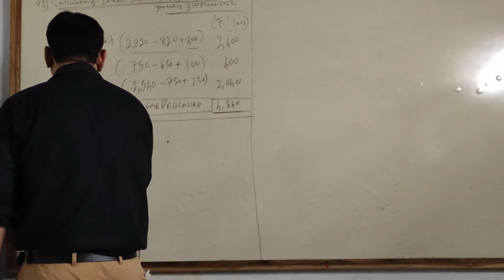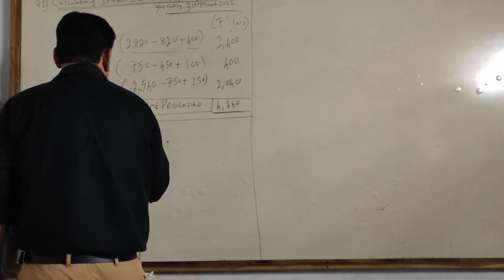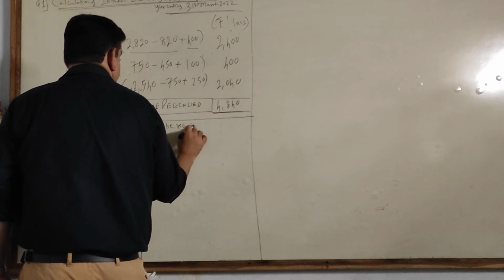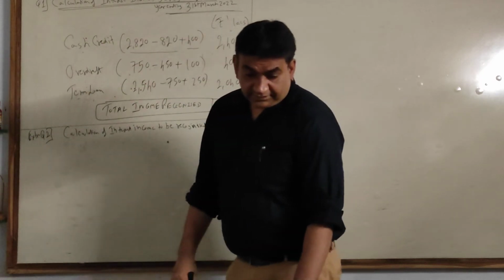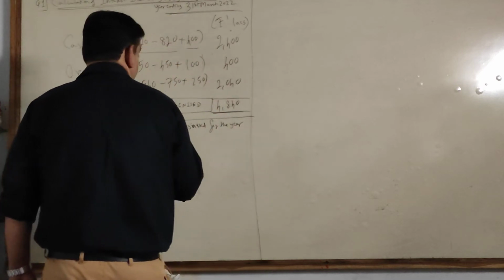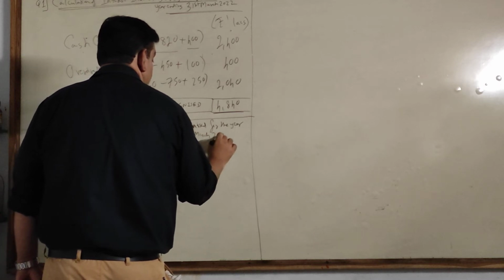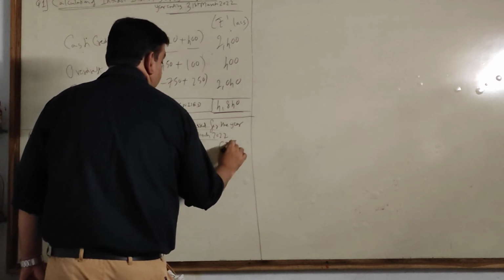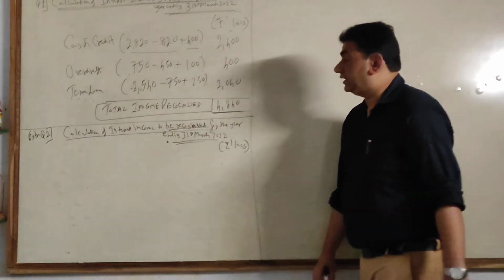Same heading, calculation of interest income to be recognized for the year ending 31st March 22.